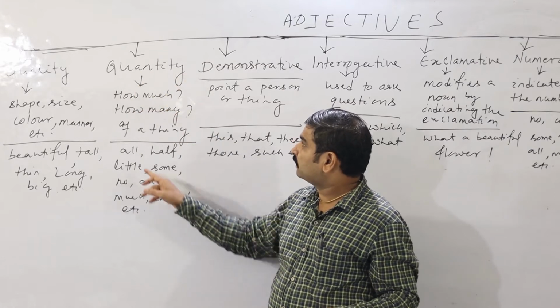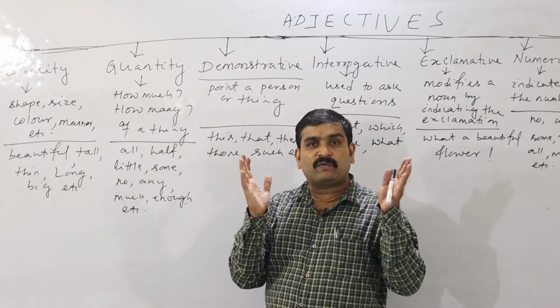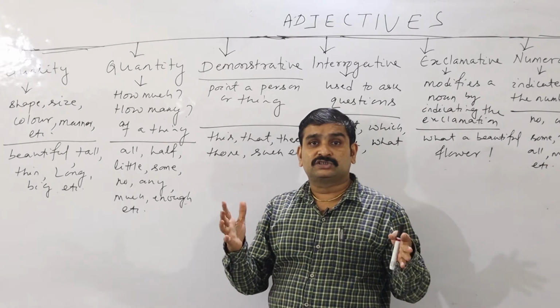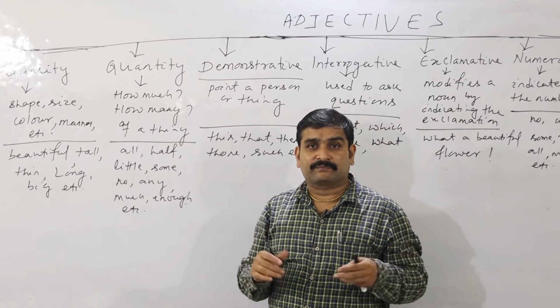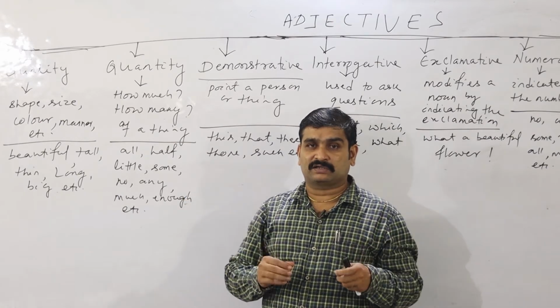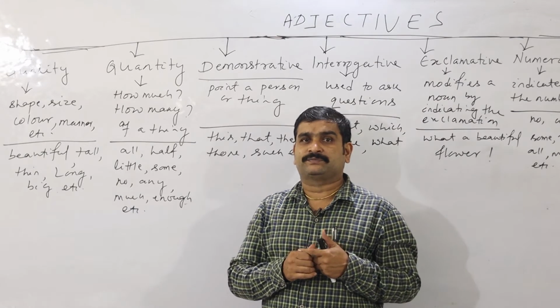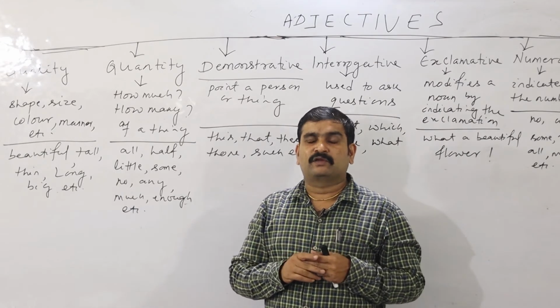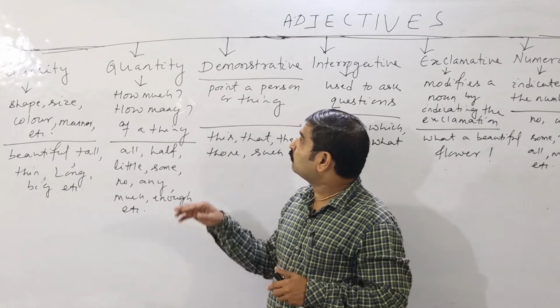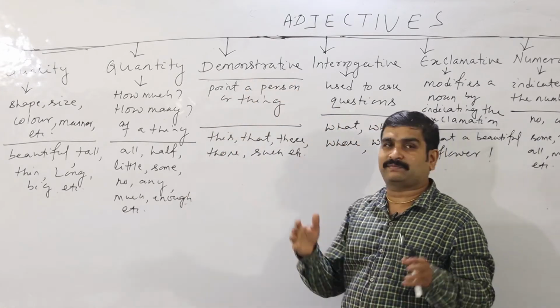So this tells about adjectives of quantity. It specifies the quantity. How much water is there? You can say there is little water. So it tells about the quantity. How much rice is there? You can say one quintal, more, or like that.